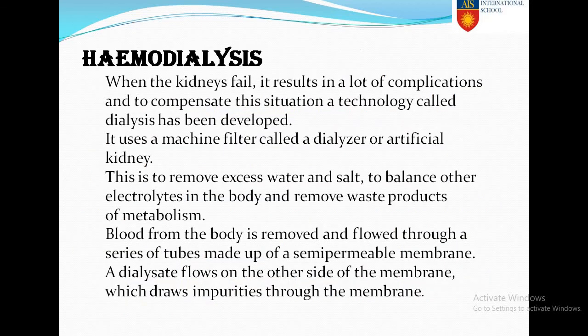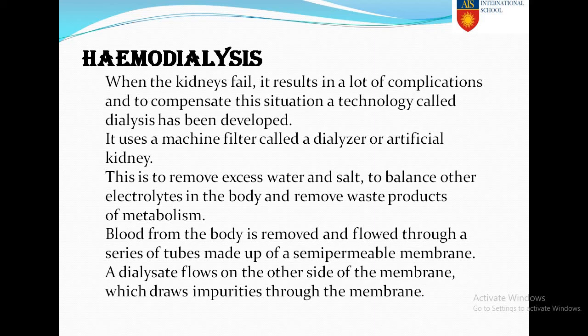Clear? Next, hemodialysis. When the kidney fails, it results in a lot of complications. It is unable to filter the blood and unable to excrete the nitrogenous waste. So there is an artificial machine known as a dialysis machine, or we call it a dialyzer or artificial kidney. What is the function of this machine? The dialyzer removes the excess water and salt, balances all the other electrolytes of the body, and removes waste products of metabolism.